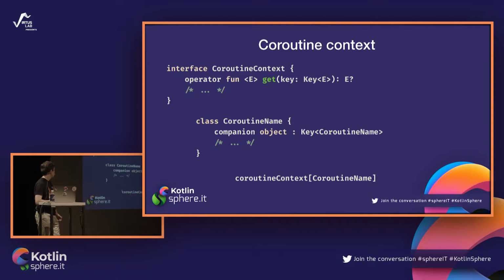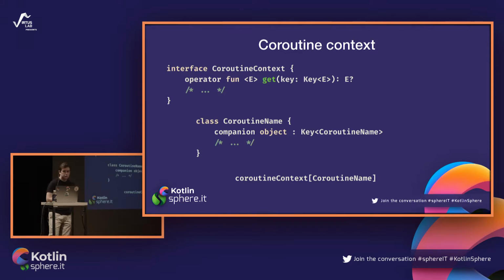So we are taking the coroutineContext from the scope. Here is the get operator. Here we are passing our key. It is resolved to the companion object. We know that our key is of type CoroutineName. So this will return an optional, or nullable, CoroutineName. It may be a CoroutineName if it's present in the given context, or it will be null if the given context has no information about the coroutine name.